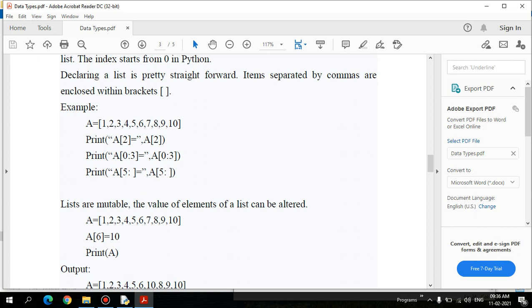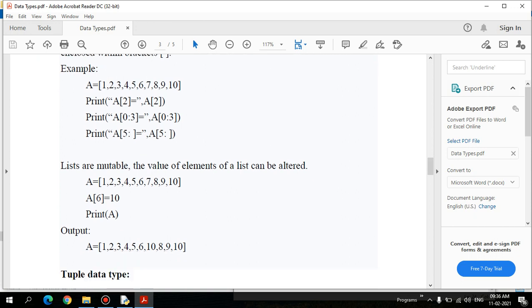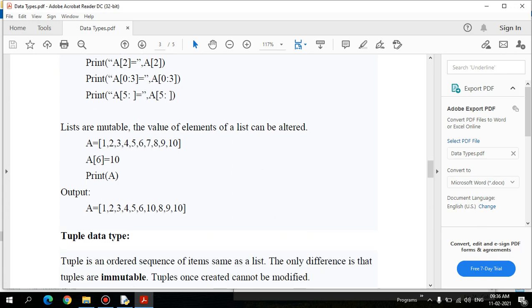And indexing can have a higher range and a lower range also, which is permitted. For example, from the 5th index to the last index it will go. I have no need to define the last index; it can be till the last. And the list is also mutable, as I said, so you can update the values of your list.